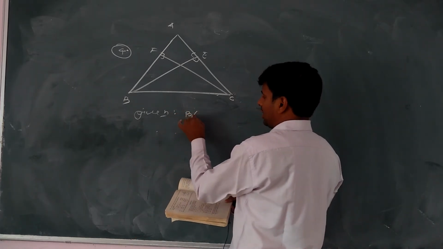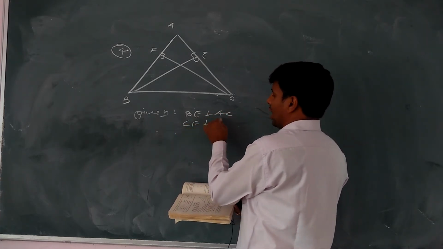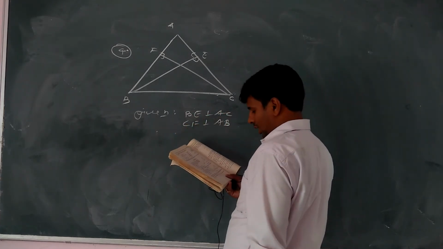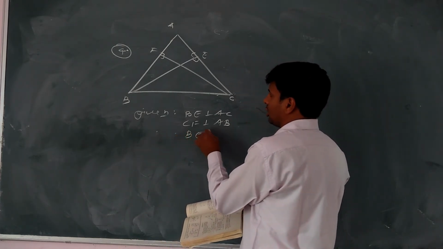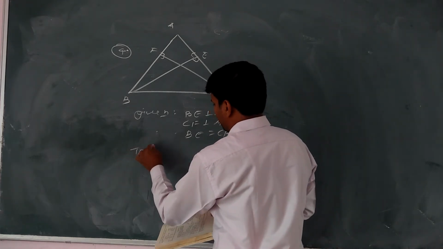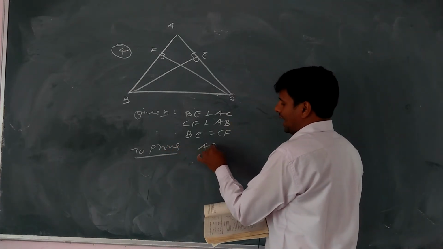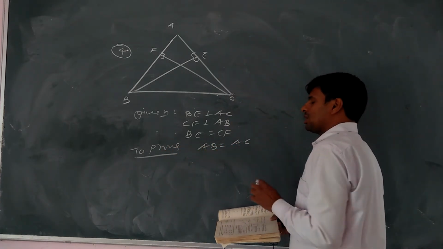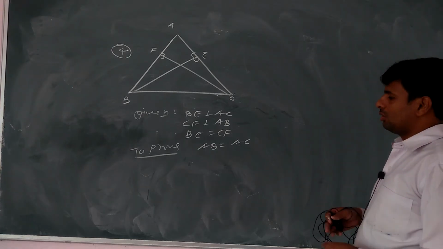It is given that BE perpendicular to AC and CF perpendicular to AB. And these are two equal altitudes, also BE equal to CF. To prove, we have need to prove that it is an isosceles triangle, means we have need to prove that AB equal to AC.